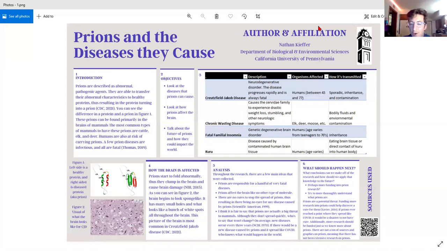I don't think enough people know about it because whenever I told a few of my friends about it, they had no clue what a prion was, and even me, I had no clue what it was until I began my research.